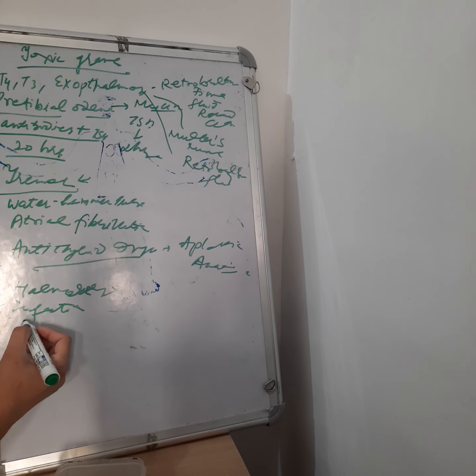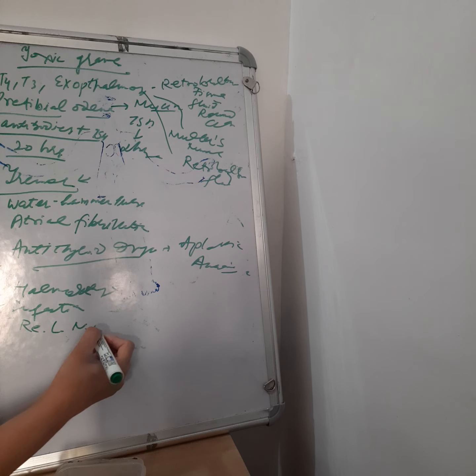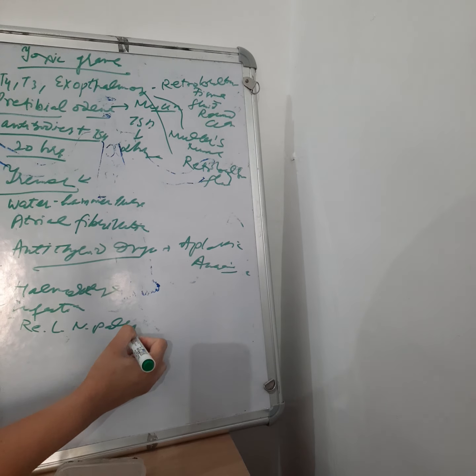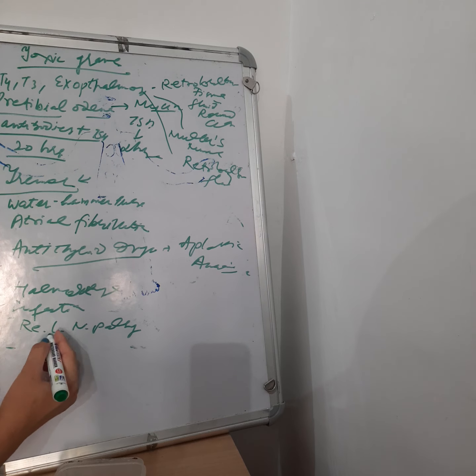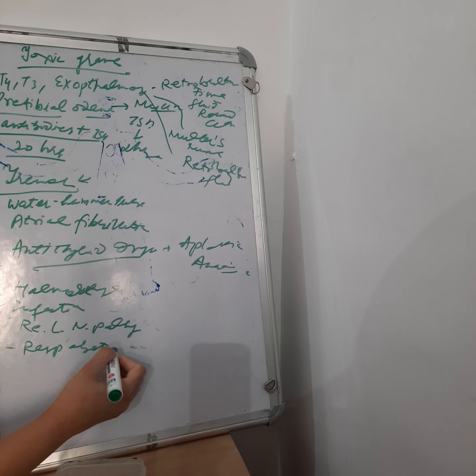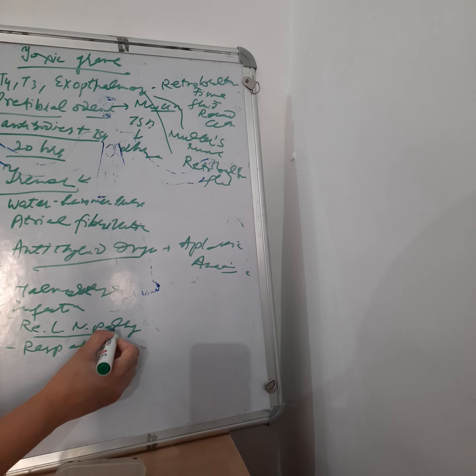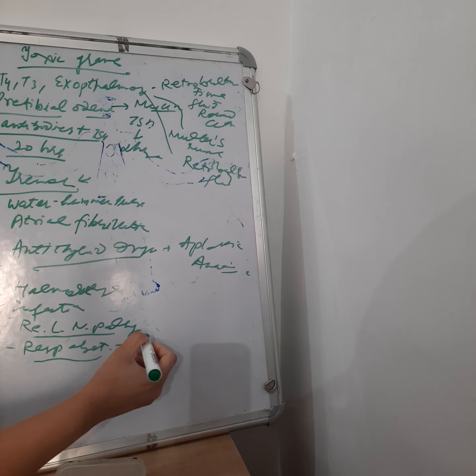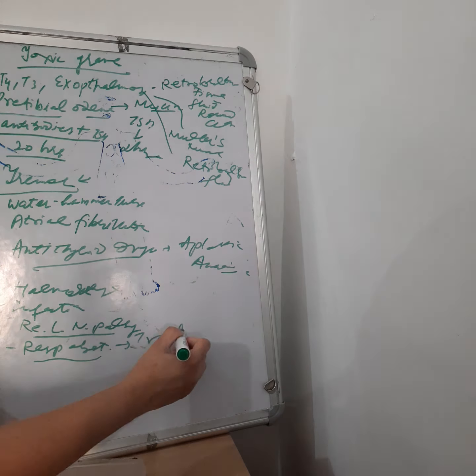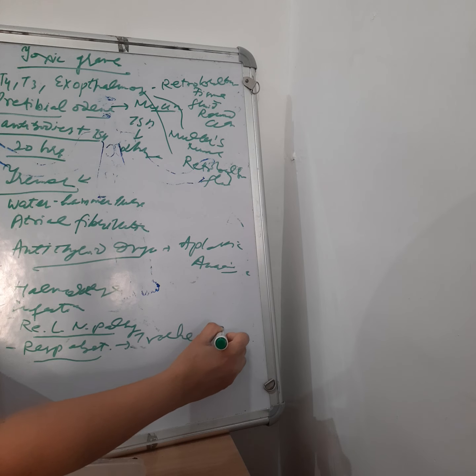There is recurrent laryngeal nerve palsy, as I have already told, after the treatment. There is respiratory obstruction. When respiratory obstruction occurs due to the laryngeal nerve palsy, an immediate tracheostomy should be done to save the patient.